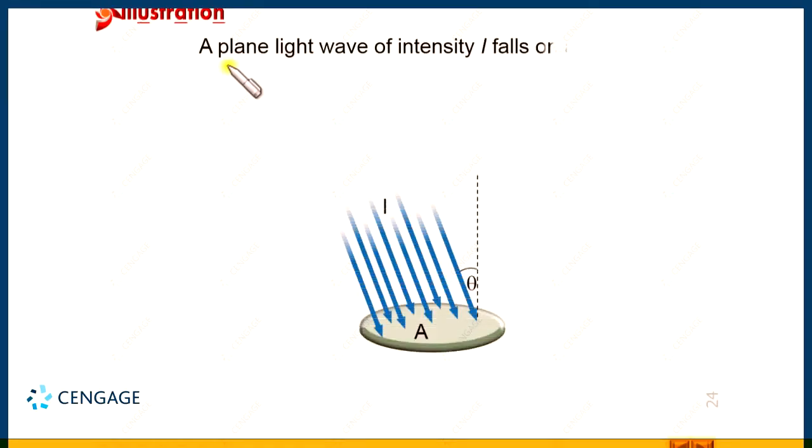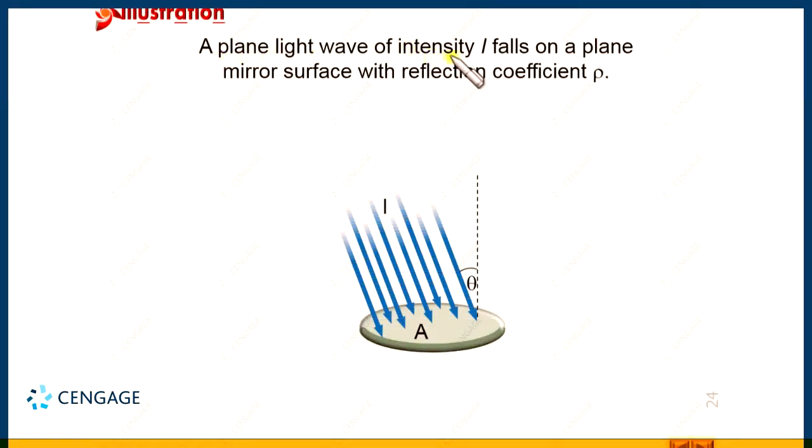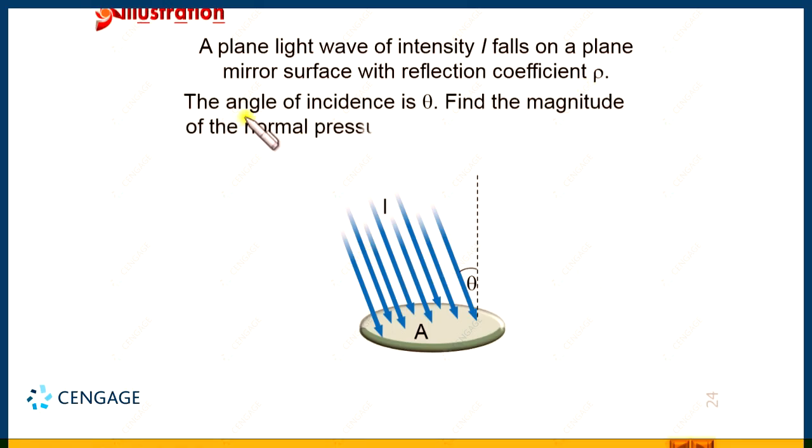In this illustration, it is given a plane light wave intensity capital I falls on a plane mirror surface area capital A with reflection coefficient rho. Reflection coefficient means fraction of the part of the radiation that is being reflected. This is given as rho. Okay. In next part of the question, it is given the angle of incidence is theta, that is angle made by a ray with a normal to the surface is theta, and here we need to calculate the magnitude of the normal pressure exerted on the surface, right.